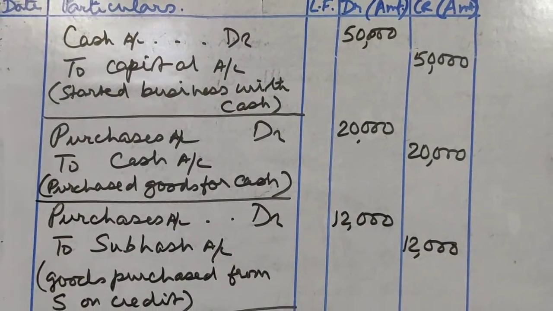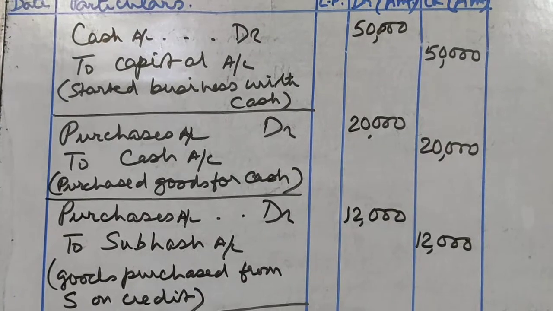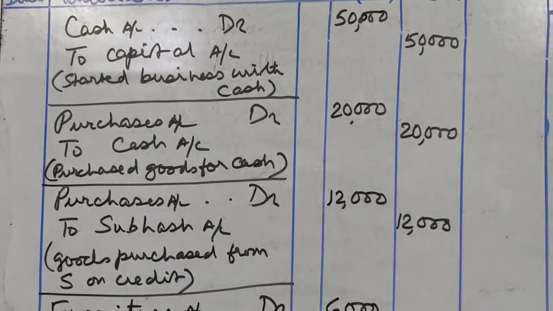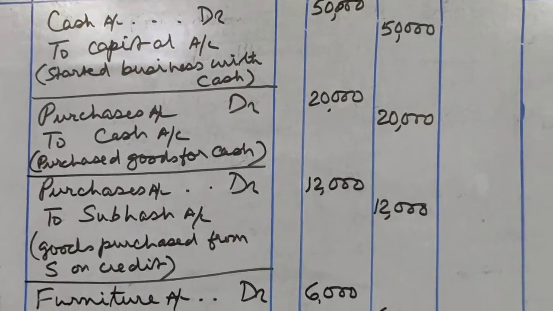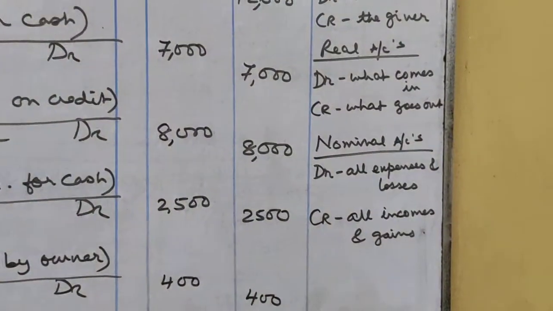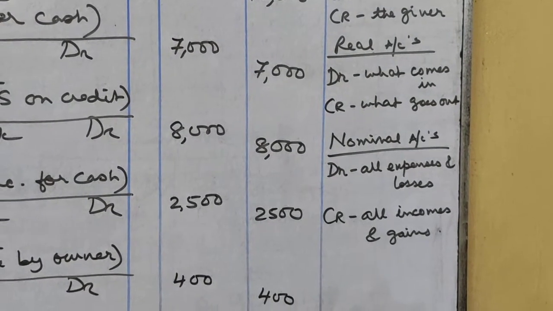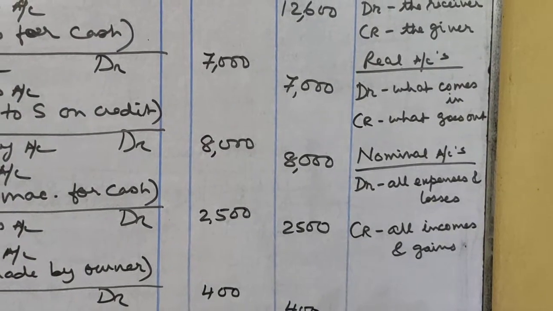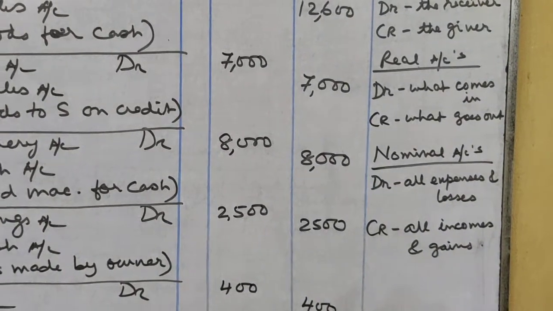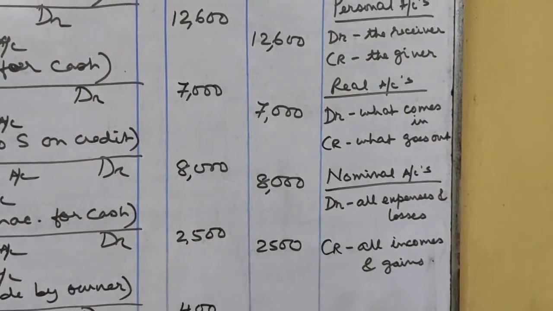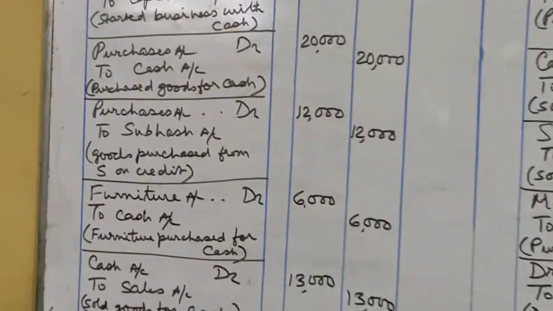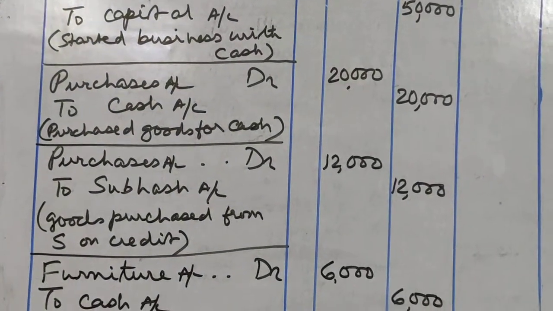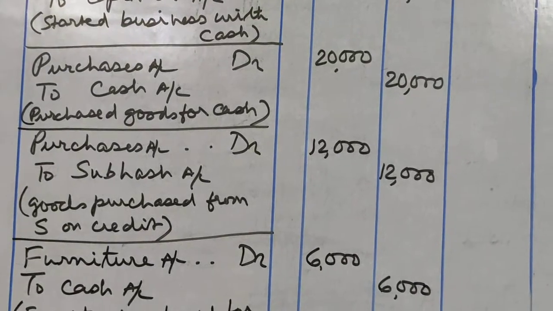Next transaction is on 2nd April, purchased goods for cash 20,000. Now what is purchased? Goods are purchased. So purchases account will be debited. And we are purchasing for cash. That means cash is going out of the business. Cash is real account. So real account: debit what comes in, credit what goes out. And here goods are coming in, so we debit goods account, but we don't have a goods account, we write it purchases account. So purchases account will be debited, and what is going out? Cash is going out. Therefore, cash account will be credited. Whenever we purchase goods, then purchases account is debited.